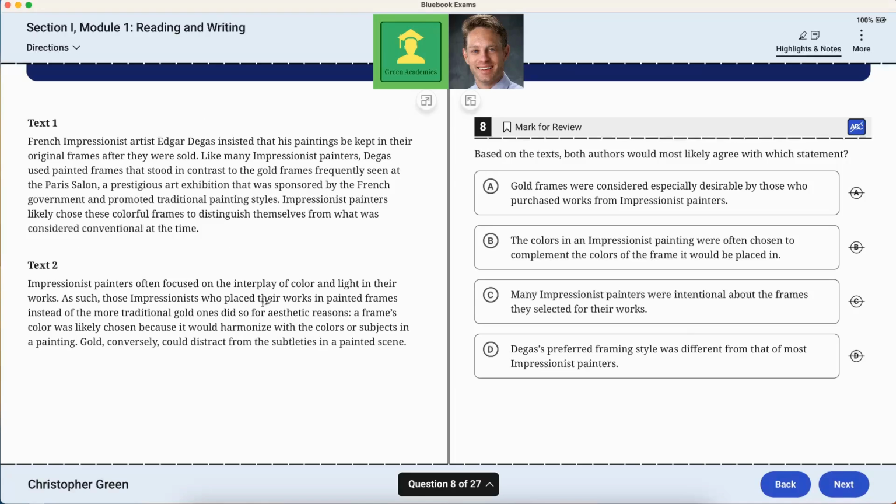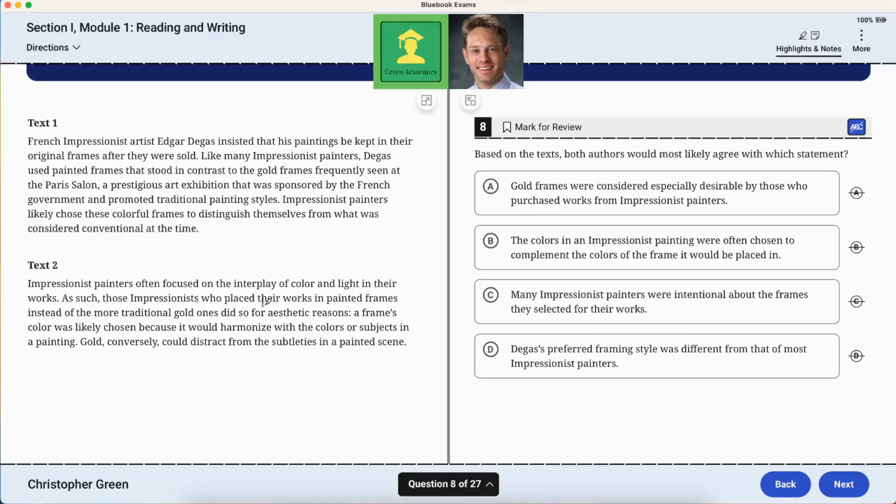French Impressionist artist Edgar Degas insisted that his paintings be kept in their original frames after they were sold. Like many Impressionist painters, Degas used painted frames that stood in contrast to the gold frames frequently seen at the Paris Salon, a prestigious art exhibition that was sponsored by the French government and promoted traditional painting styles. Impressionist painters likely chose these colorful frames to distinguish themselves from what was considered conventional at the time.